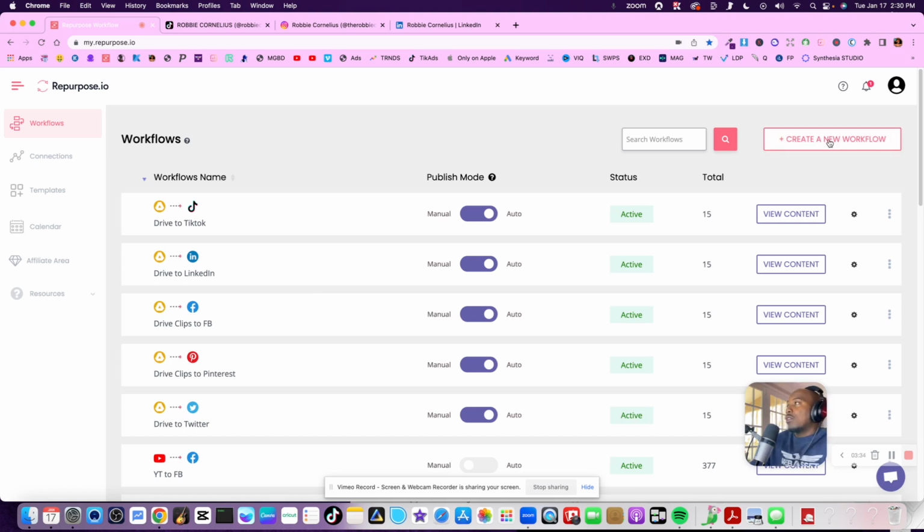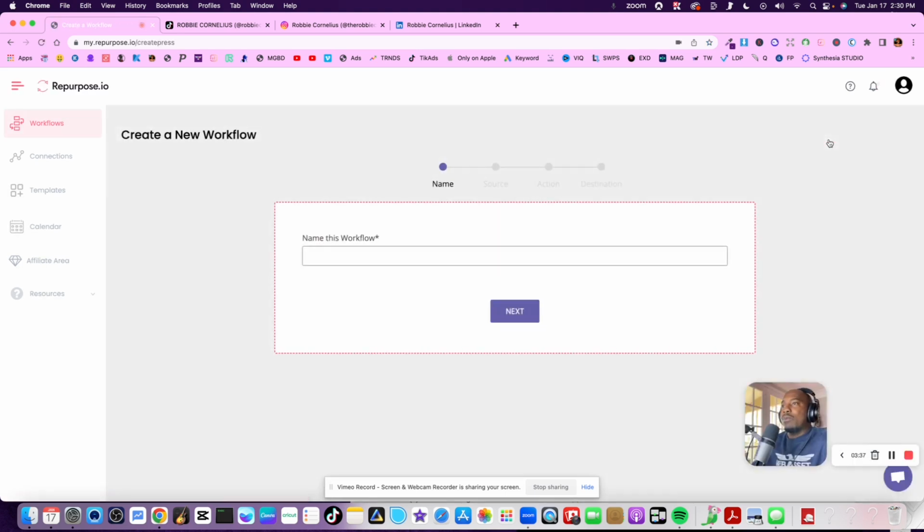Okay. So here's a prime example. I'm going to create a workflow, and you want to think, where am I getting it from? Where am I sending it to? Why is that important? Because that should determine the way you name this particular workflow. For instance, I'm going to name this workflow IG, which stands for Instagram. So I'm going to say IG to, let's just say, LinkedIn. Okay, LinkedIn. So IG to LinkedIn.